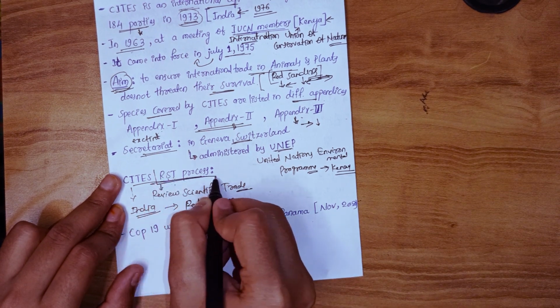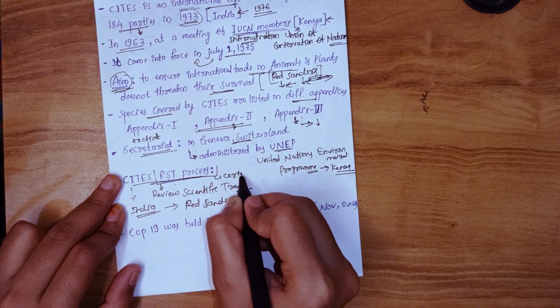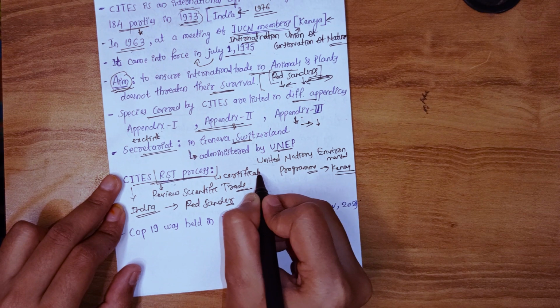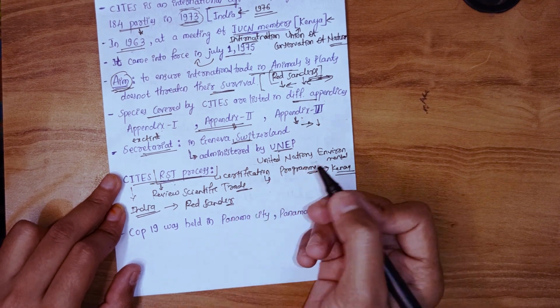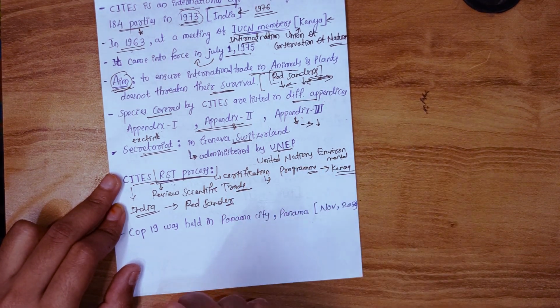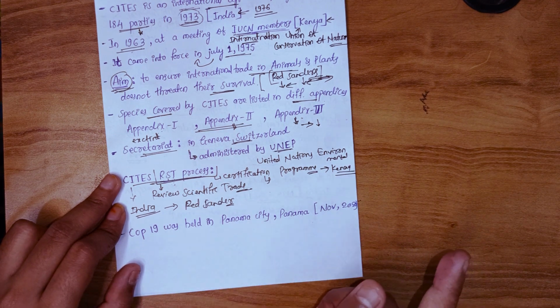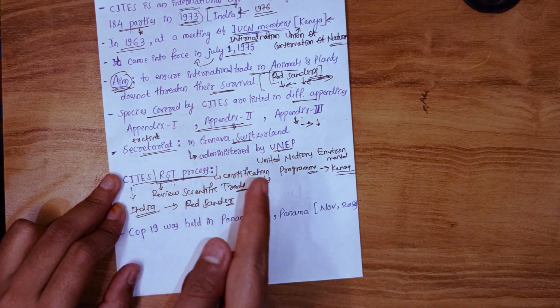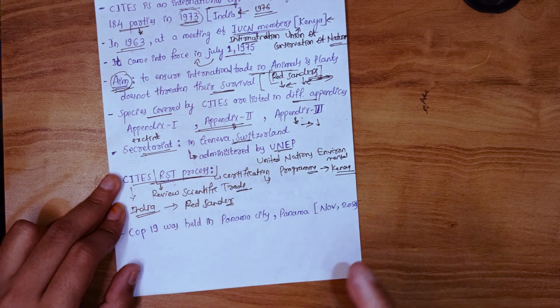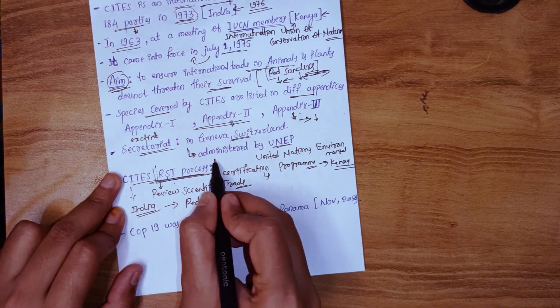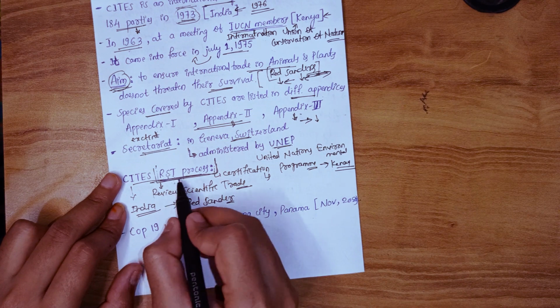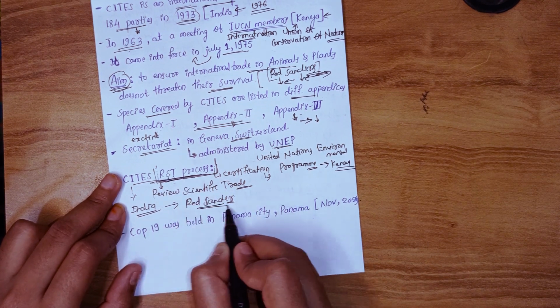Here the RST process is a kind of check on whether the member country is following the CITES agreement in the trading of a particular species. If CITES has a doubt about a particular country, it will add that country to this RST process. And recently India was removed from the RST process in the trade of red sanders.